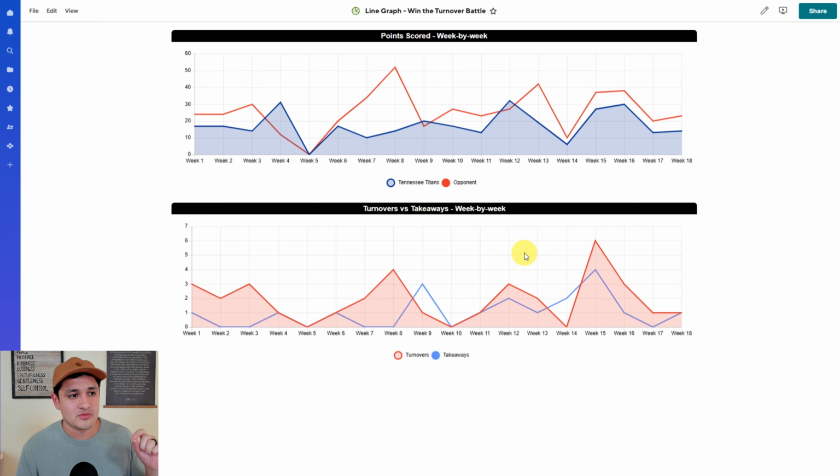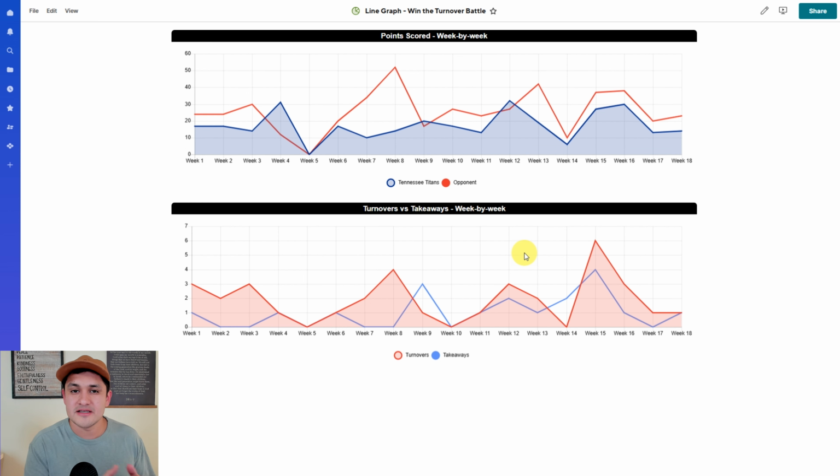When the Titans, it seemed like they weren't a good enough team to, even when they tied the turnover battle, they would still lose the game. So they're either not taking advantage of that 1 turnover or the 1 takeaway. They're not holding the offense there. But there's something to that saying. It's not all false. Does that answer the question entirely? I don't know. There's a lot of other factors that happen in football, field position, kick returns, things like that.